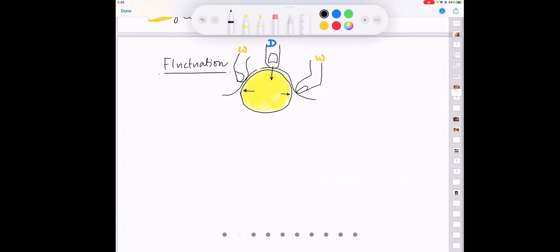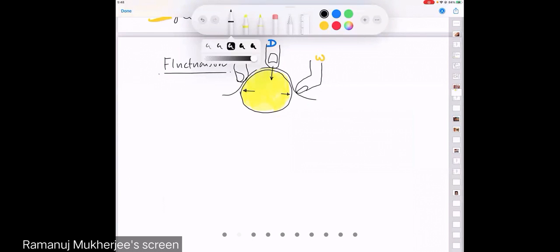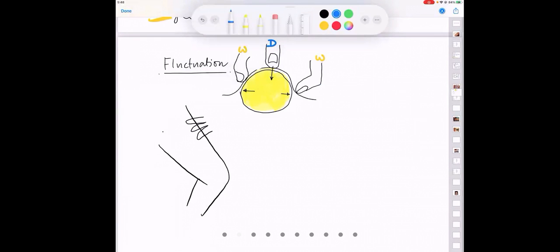Agreed, sir, but one important thing. What are the other fluctuant things in the body? Like, for example, muscles. If you put your finger, say for example on the thigh muscle, and do the same 3-finger test, the central finger acts as a displacing finger. This then elicits the pressure, and these are the 2 fingers which are watching. You can do the test on yourself and you will feel, yes sir, there is an impulse.